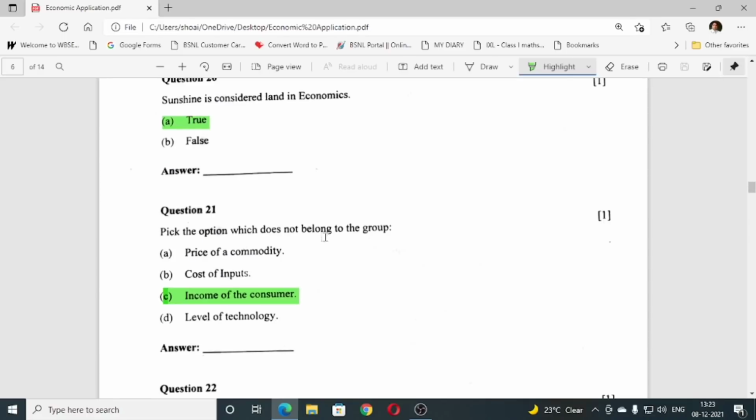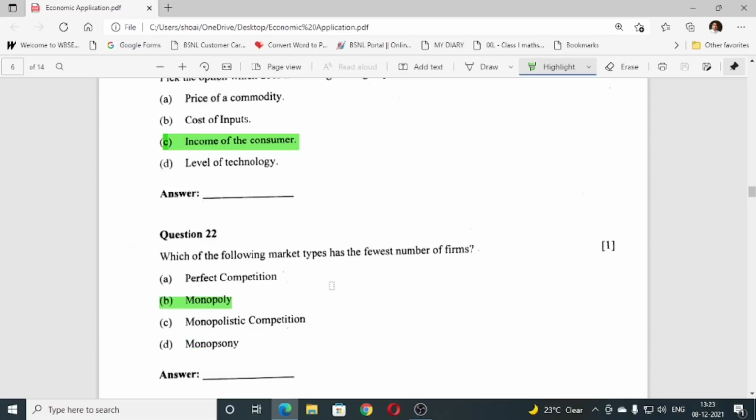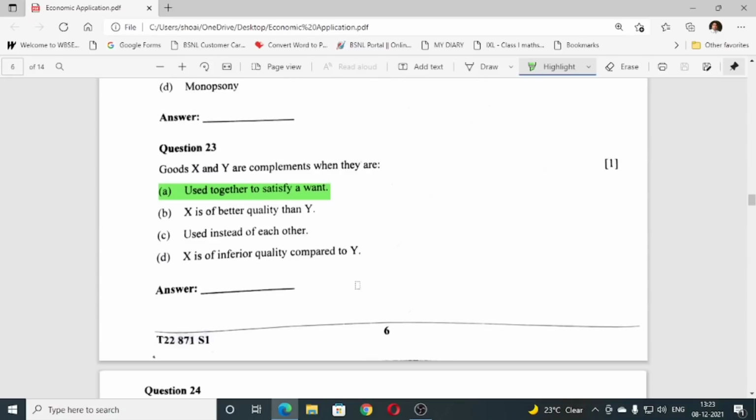Number 21, pick the option which does not belong to a group. The answer is income of a consumer. Income of the consumer. Number 22, which of the following market types has the fewest number of firms? The answer is monopoly. Then number 23, good X and Y are complements when they are used together to satisfy a want.